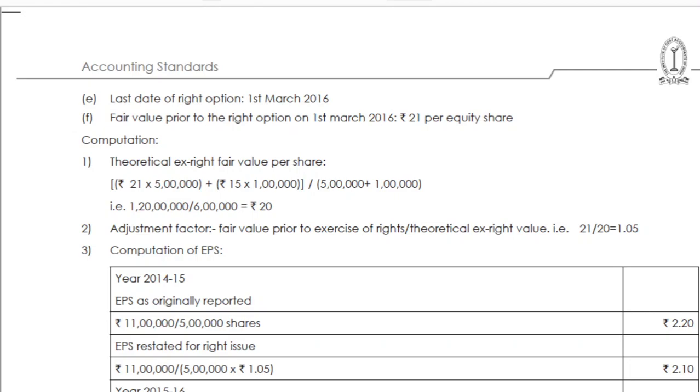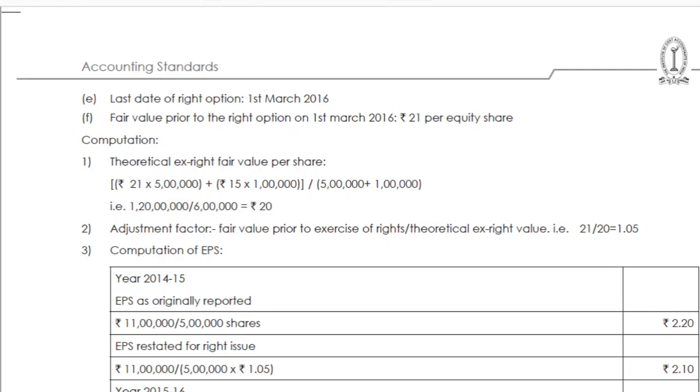Why are they giving this date actually? From this date only we have to work out the relevant things. This is called exchange date. Last date of rights option is the exchange date, that is 1st March 2016. Before 1st March 2016 the existing shareholders need to inform the company whether they are interested in purchasing the extra shares of the rights issue or not.